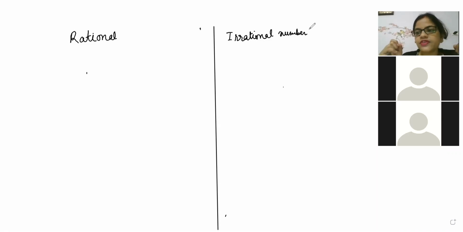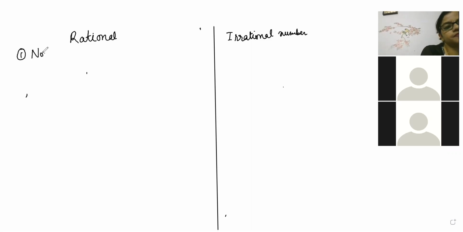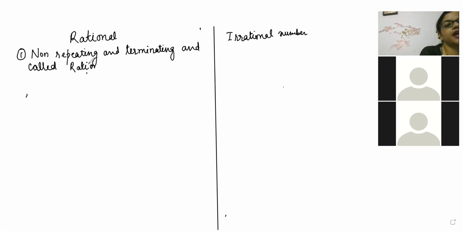So, beta, the first part we have studied in the rational number section is those numbers which are non-repeating and terminating. They are called rational numbers. This is one part of rational numbers, meaning those numbers which are non-repeating and terminating, which will not repeat itself.